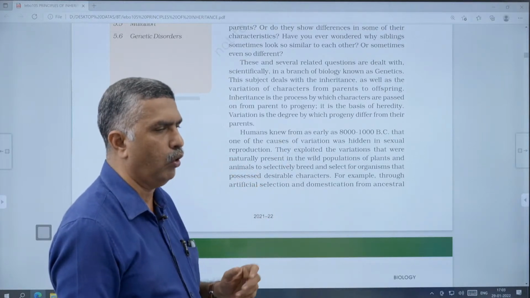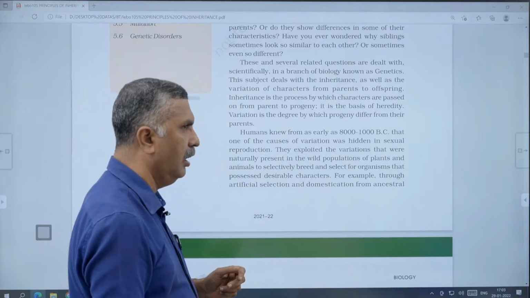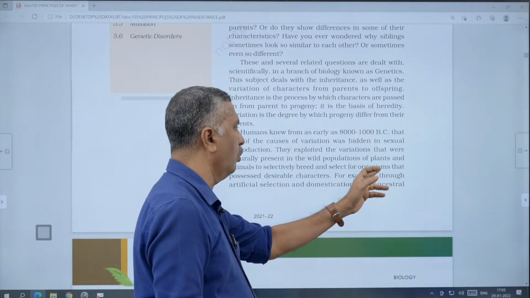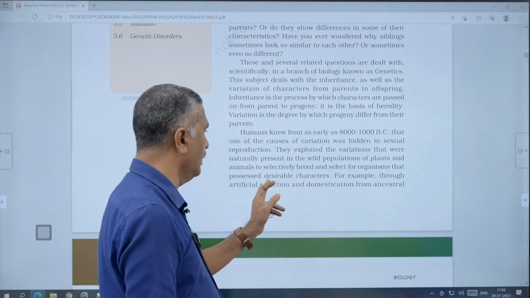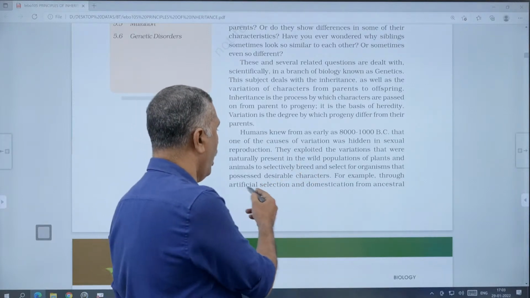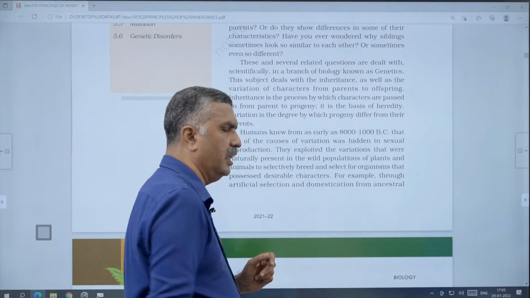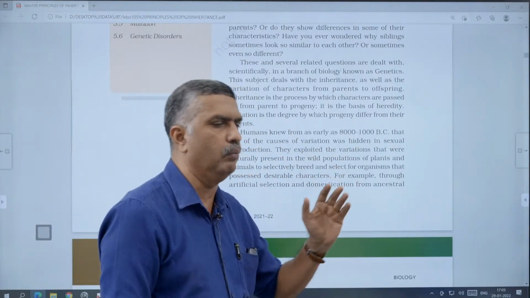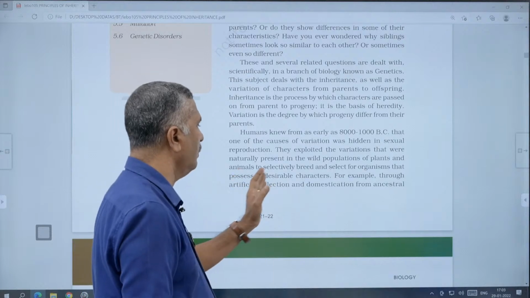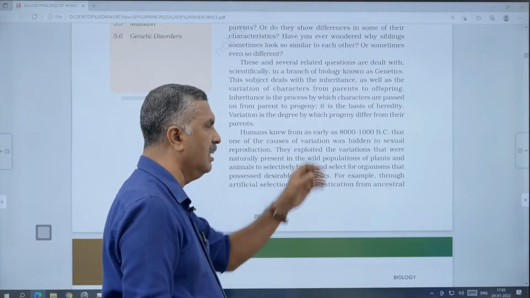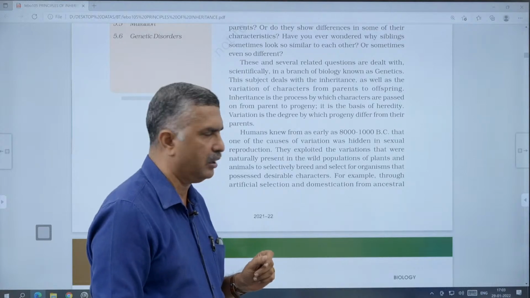They selectively bred and selected organisms that possessed the desirable characters. That process is called artificial selection and domestication, because the variations are hidden in sexual reproduction.